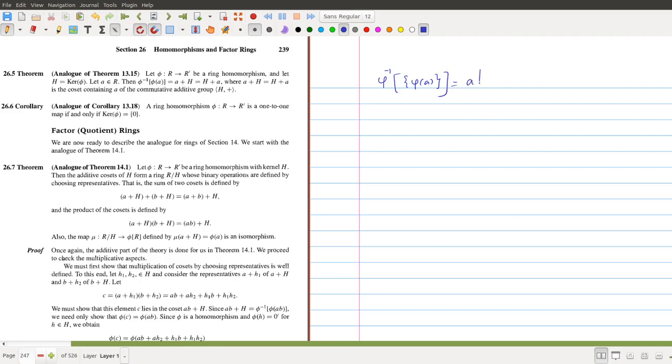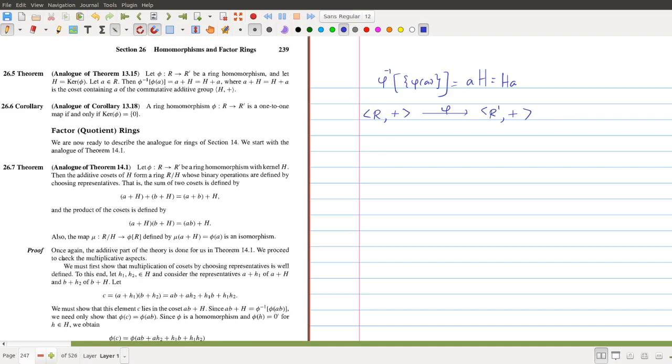So this is AH, which is equal to HA. If we use this theorem here, we know that R under addition is a group, and phi is a homomorphism from R under addition to R prime under addition. So this addition denotes the first operation of R prime, and this is the first operation of R.